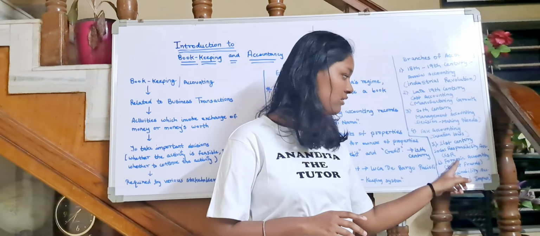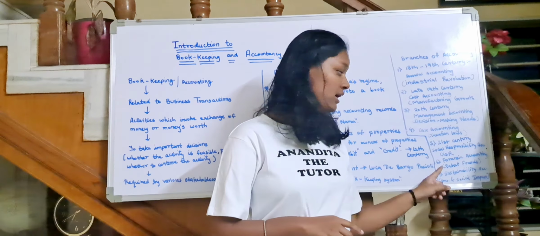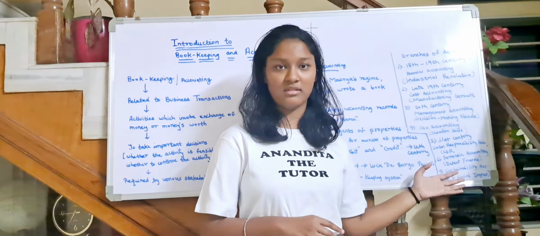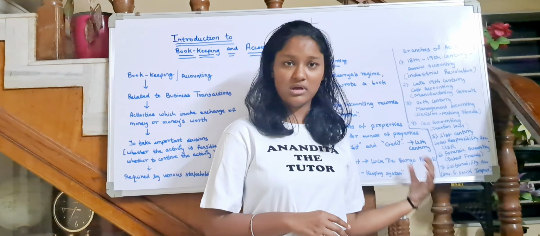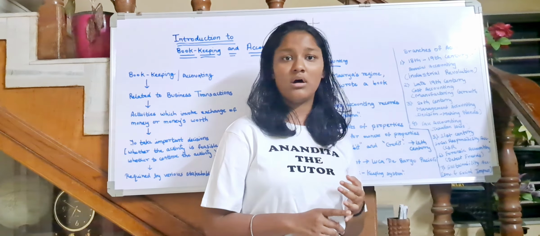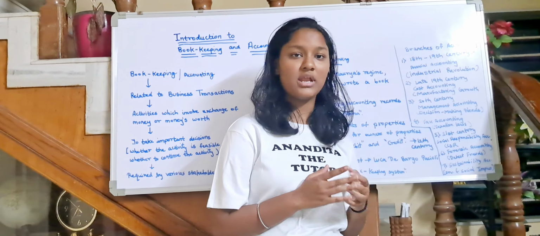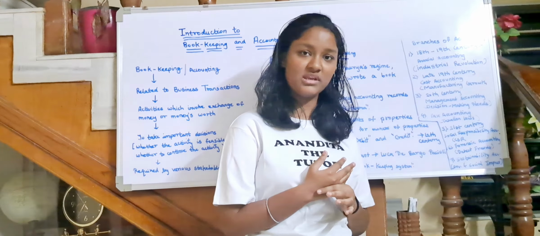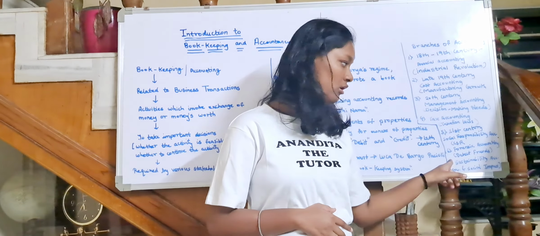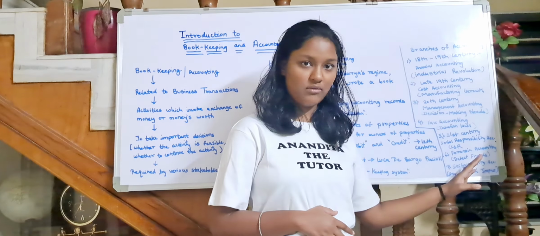Then there is forensic accounting also. It is to detect frauds. So all the people are not honest like us. So they commit frauds to save taxes, to not pay money or anything. They want to earn more income. So they commit frauds. To detect all those frauds, there is forensic accounting.